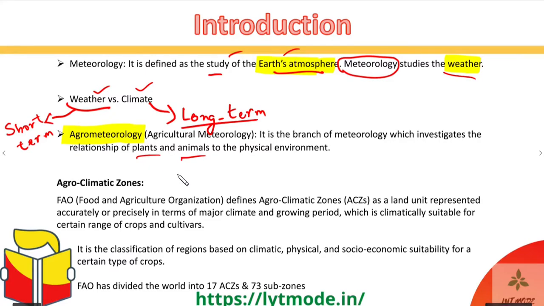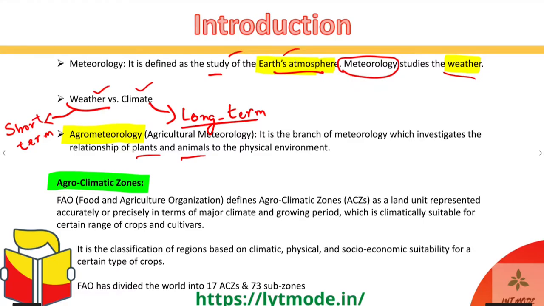So the interconnection between meteorology and the plants and animals is known as agrometeorology. All right, so that's the basic definition. Now let's move on to agroclimatic zones. The next definition, which is again most important, is this term that is directly given in the syllabus of Nabard.